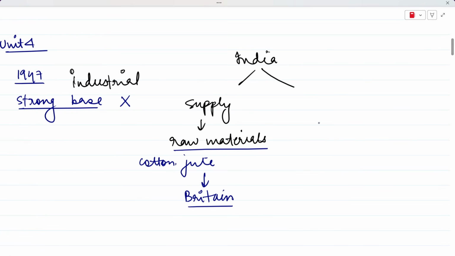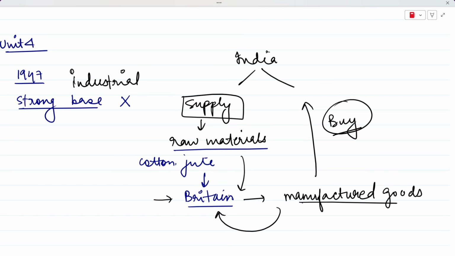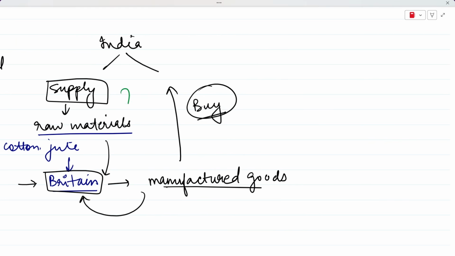And what else was India used for? First, the supply side we have already talked about. When Britain received these raw materials, it manufactured some goods, and those manufactured goods produced in British factories were sold in India. So India was basically forced to buy these manufactured goods. Clearly, because India was just supplying raw materials, India never had a modern industry of its own, because all the manufactured goods India was receiving were coming directly from Britain itself.